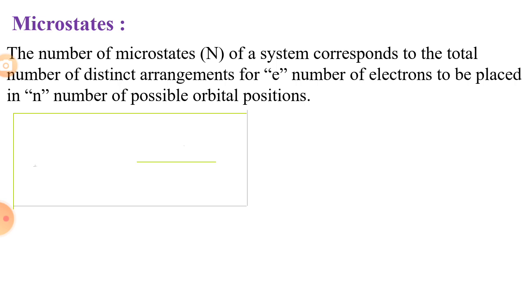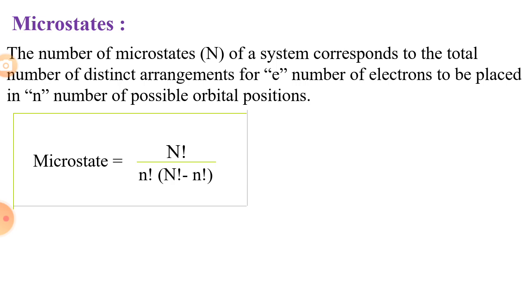Okay, so what is a microstate and how do we calculate it? There is a formula we can use. The number of microstates is equal to capital N factorial divided by small n factorial times (capital N minus small n) factorial.